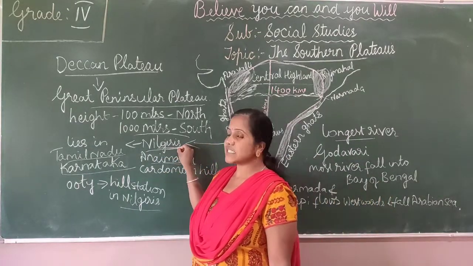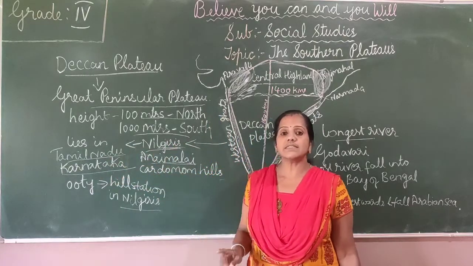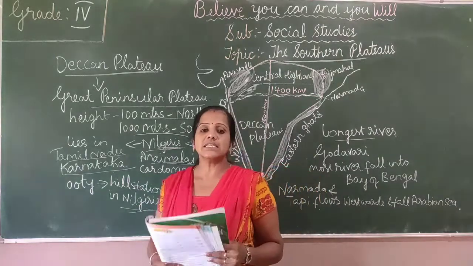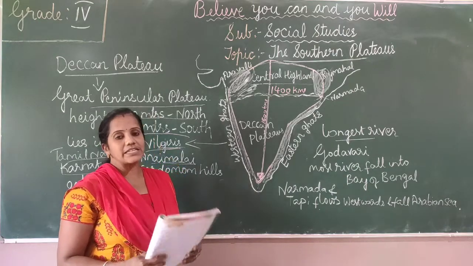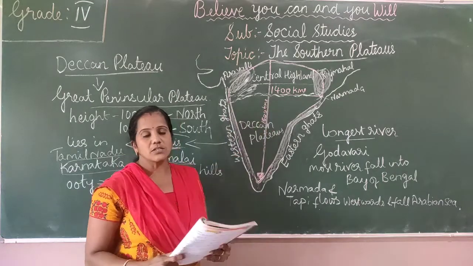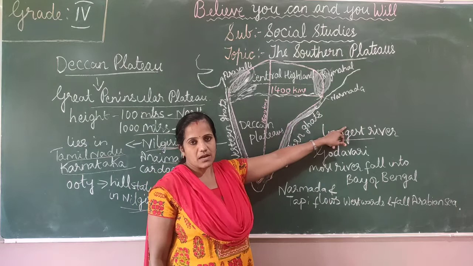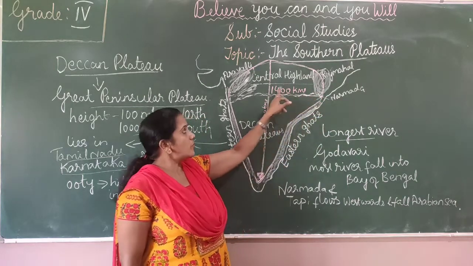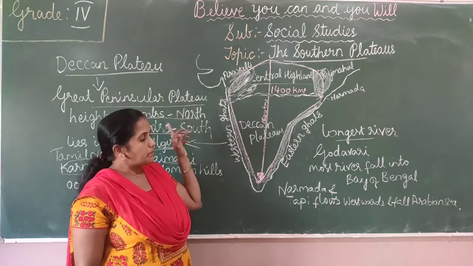The Nilgiris lie in Tamil Nadu and Karnataka, and Ooty is the hill station in the Nilgiris. Next, the Eastern Ghats are divided into small hill ranges by the rivers coming from the Western Ghats. Most of the rivers fall into the Bay of Bengal, while the Narmada and Tapi flow westwards and fall into the Arabian Sea.